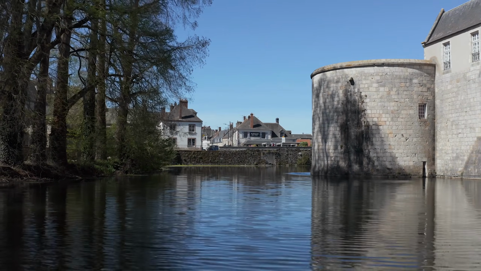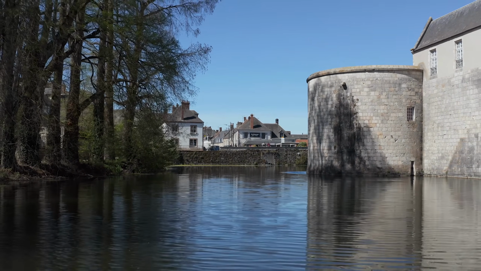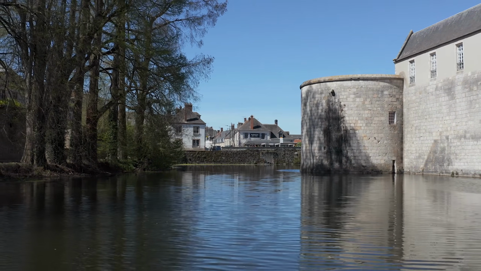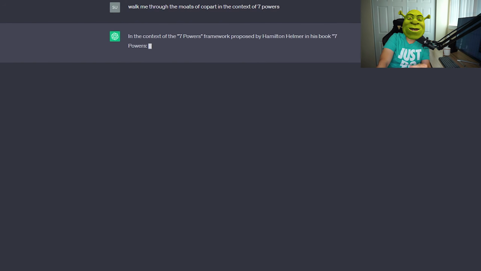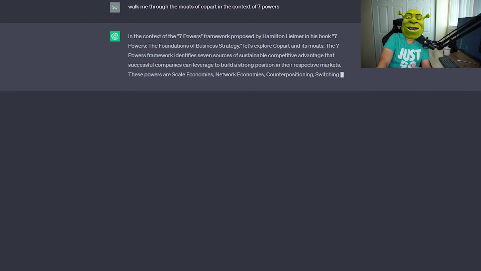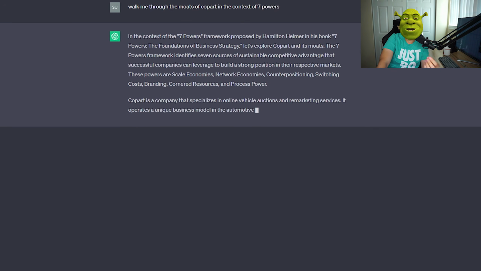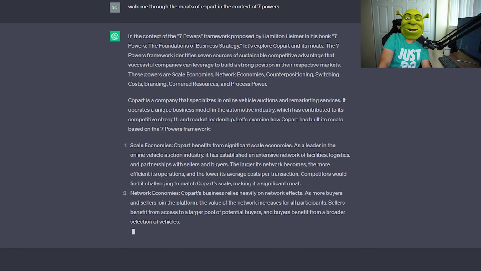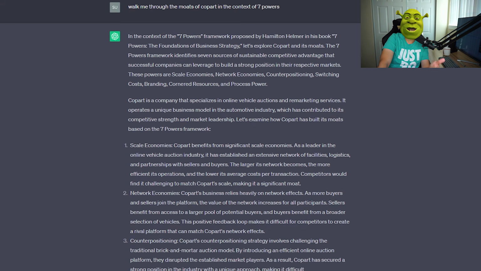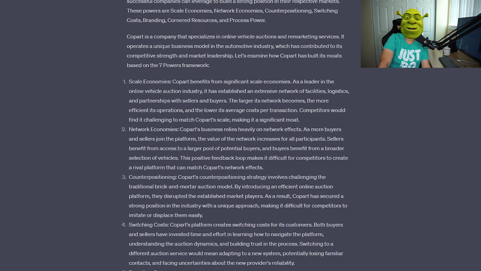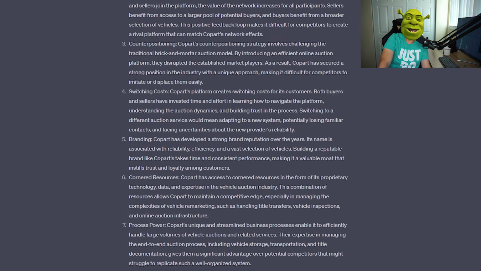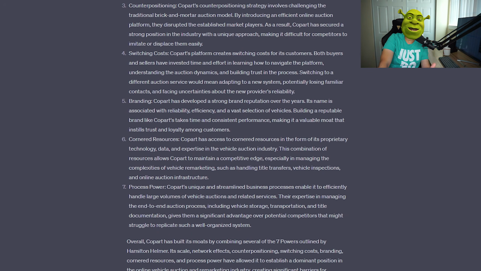It's also worth noting that while ChatGPT can provide insights on a company's moat, it's always best to supplement this information with your own primary research and expertise. Just know that feature is available to you if you want a cursory look at a business that has higher than normal sustainable ROIC. So in this example, I'm asking ChatGPT to assess moats in the context of the 7 Powers framework, which is something I talk about in my previous videos. For example, for Copart, an online salvage car auction platform with a consistent 20% ROIC, ChatGPT can lay out in the form of 7 Powers why it has been able to achieve that sustainable high ROIC compared to its peers.